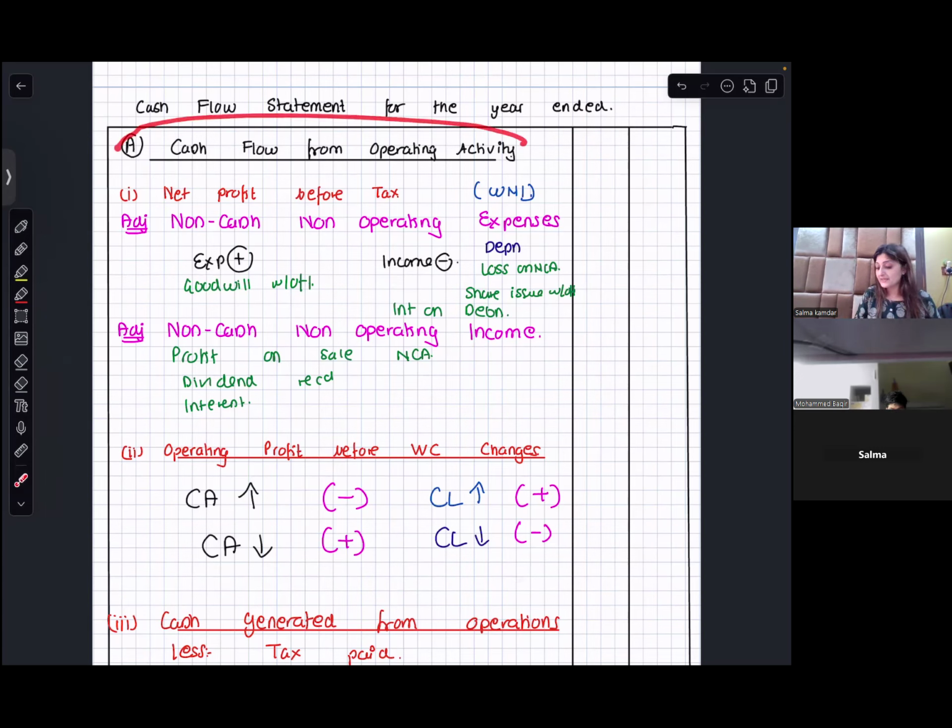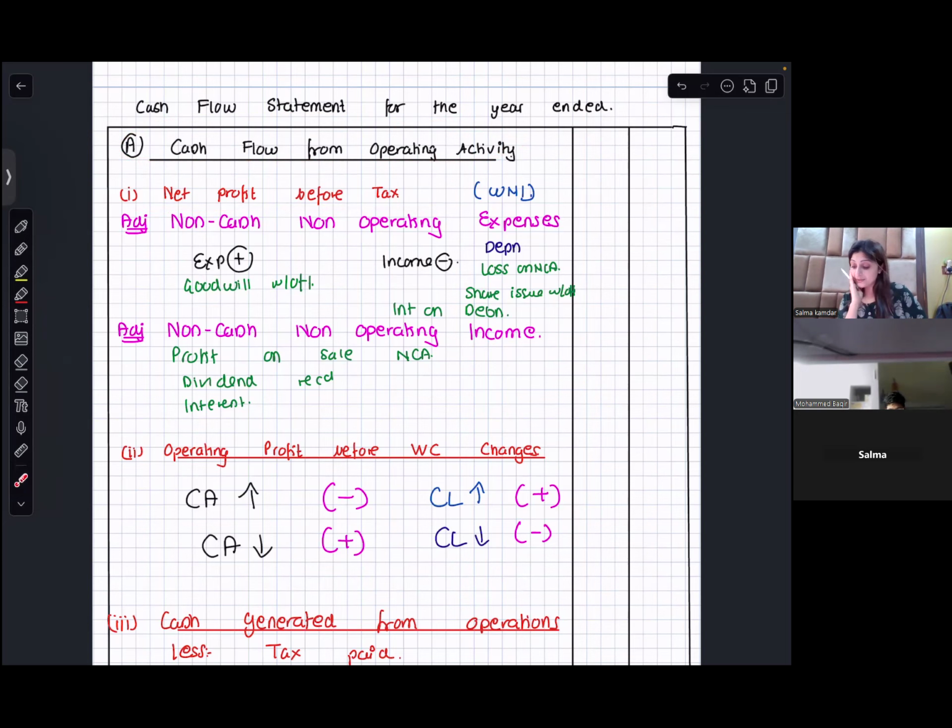Start with cash flow from operating activities. Then there is net profit before tax. How do you calculate this? Net profit before tax comes from the working note.